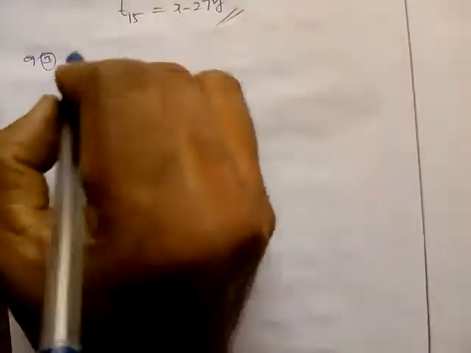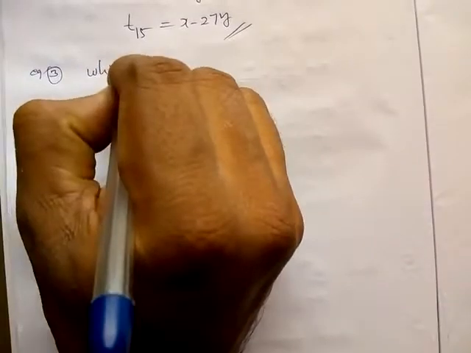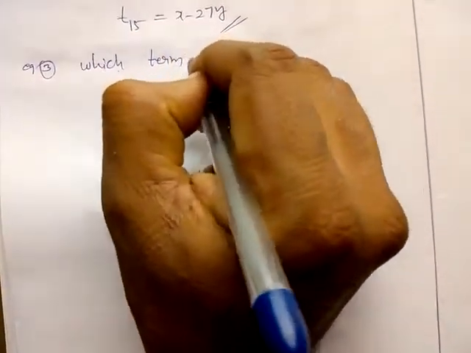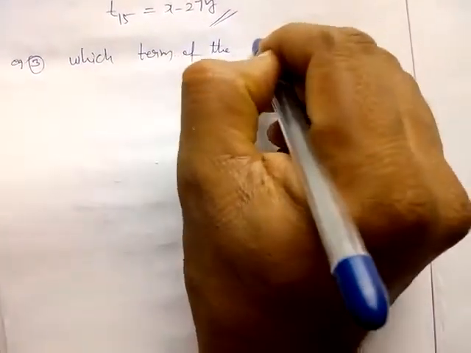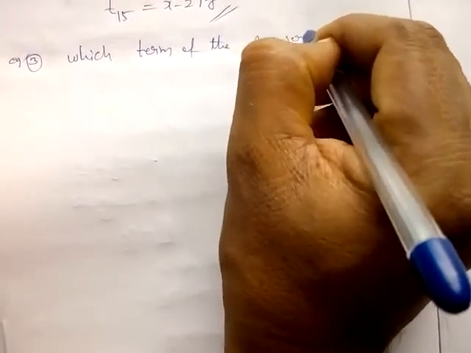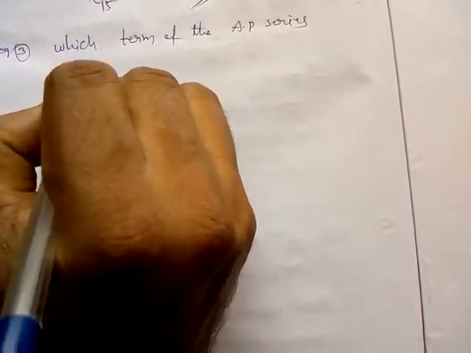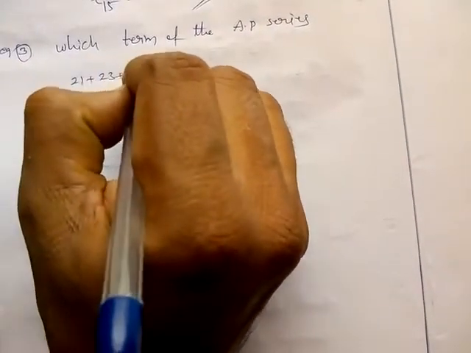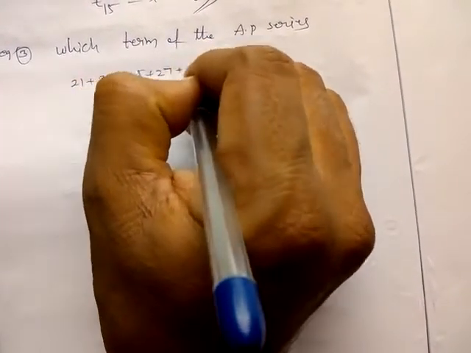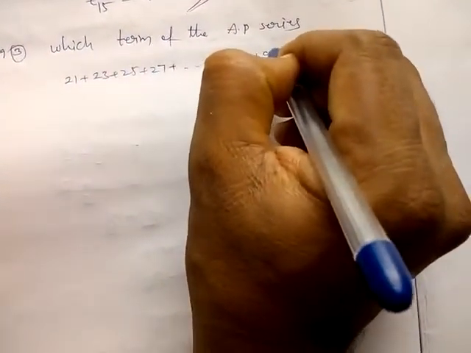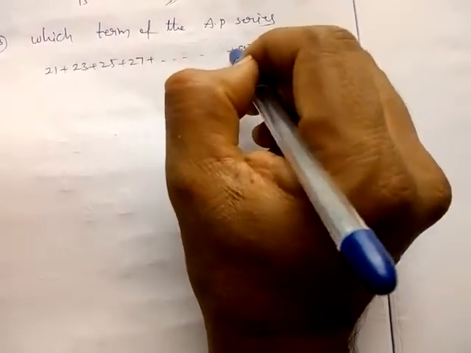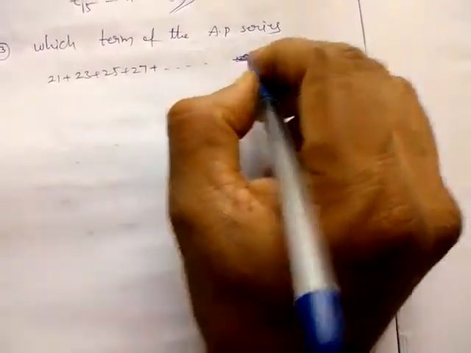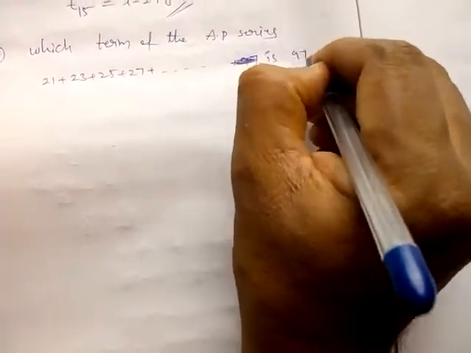So one more example. Which term of the AP series 21 plus 23 plus 25 plus 27 and so on is 97?